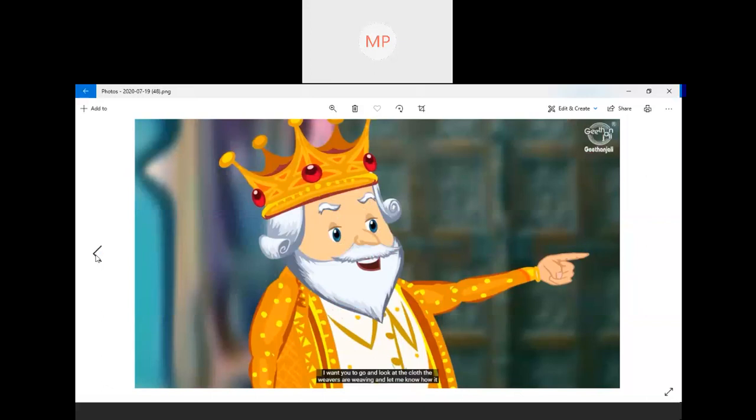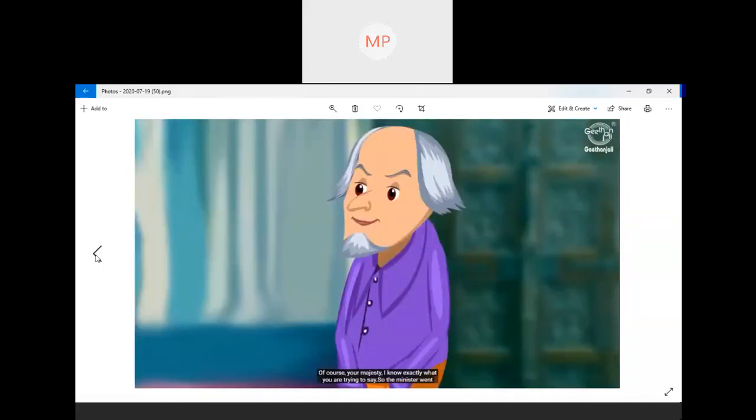I want you to go and look at the cloth the weavers are weaving and let me know how it is. So he's sending the most trusted and wisest of all his ministers. Now the minister replies, of course, Your Majesty. I know exactly what you're trying to say.